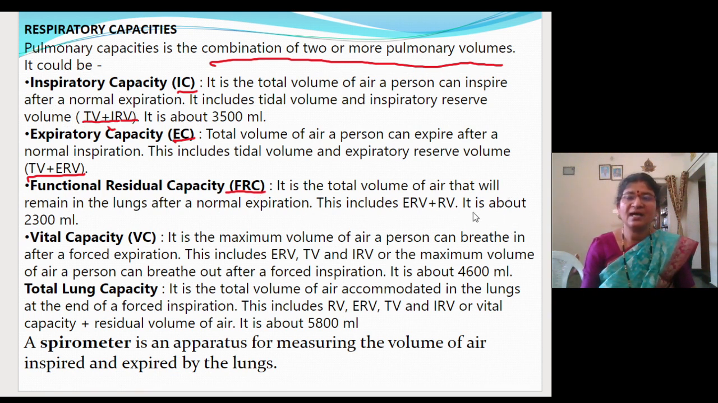One is the RV, residual volume, which you never give out. Our lungs will never give out this residual volume. And the other one is, normally we will not forcibly expire, isn't it? We will not forcibly exhale always, though that air also will be there inside the lungs, which is called expiratory reserve volume. So these two together will become functional residual capacity.